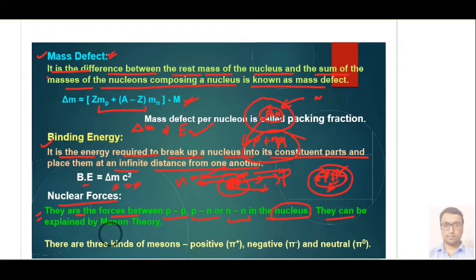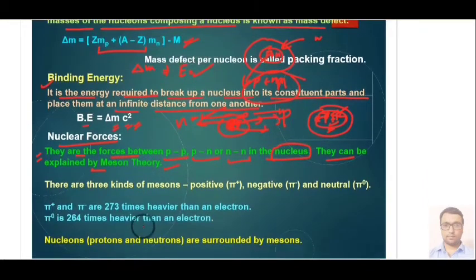They can be explained by Meson theory. In meson theory, it is considered that there are three kinds of mesons: positive pi mesons, negative pi mesons, and neutral pi mesons. Positive pi mesons and negative pi mesons are 273 times heavier than an electron, and pi naught, that is the neutral meson, is 264 times heavier than an electron.